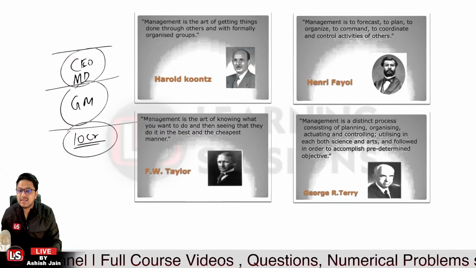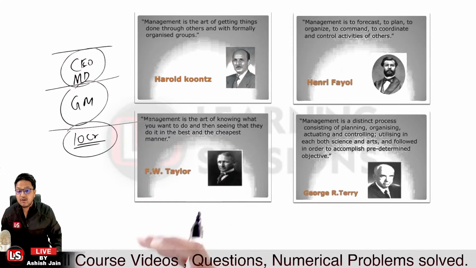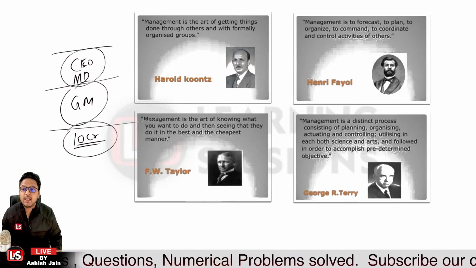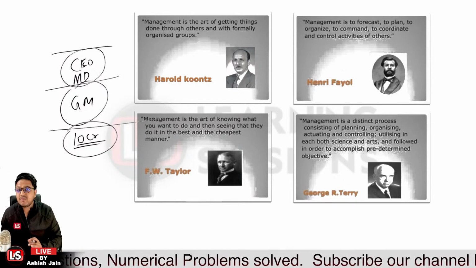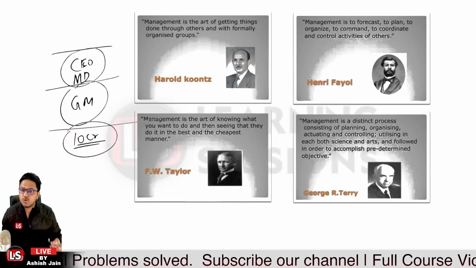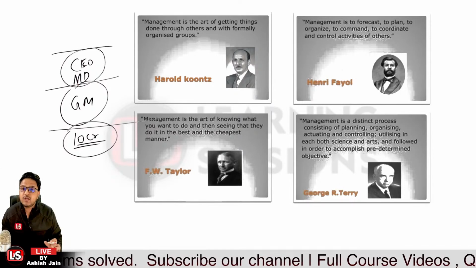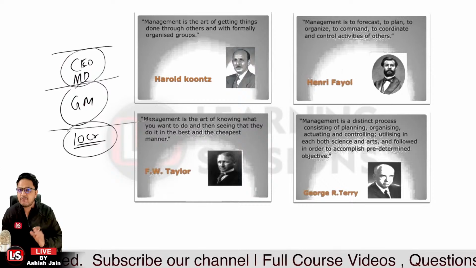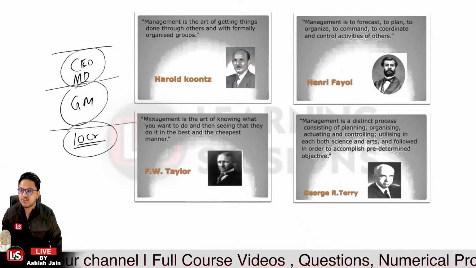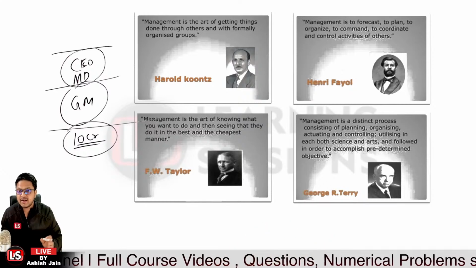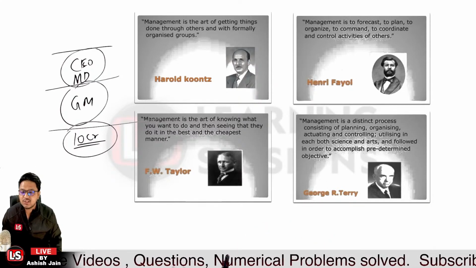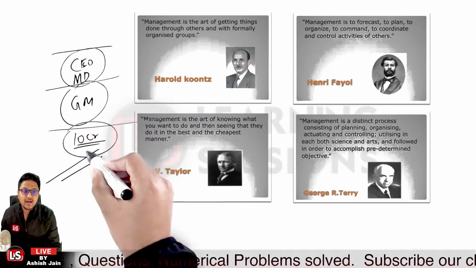Now actuating the process means that whatsoever is planned, we need to materialize that too. When you have organized the workforce and the resources, you need to control those resources, because there may be deviation. Like you plan to have a profit of 10 crore rupees in the financial year, but it may be the case that your actual position is deviating. Now you need to control them in such a manner that you can achieve these targets.